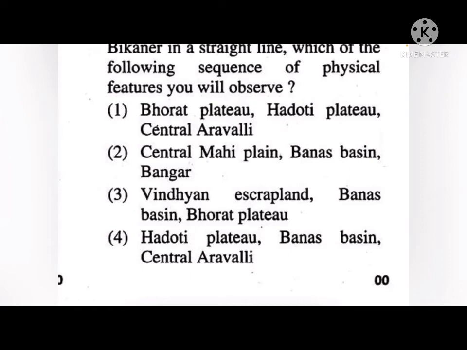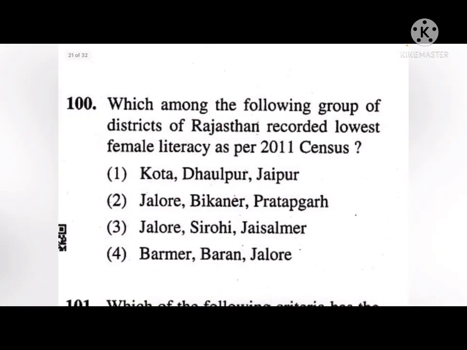Okay. So the correct answer to this is fourth. Next, which among the following group of district of Rajasthan recorded lowest female literacy as per 2011 census? Okay, so the options are 1, 2, 3 and 4. Correct answer is Jalore, Sirohi and Jaisalmer were the lowest among female literacy.